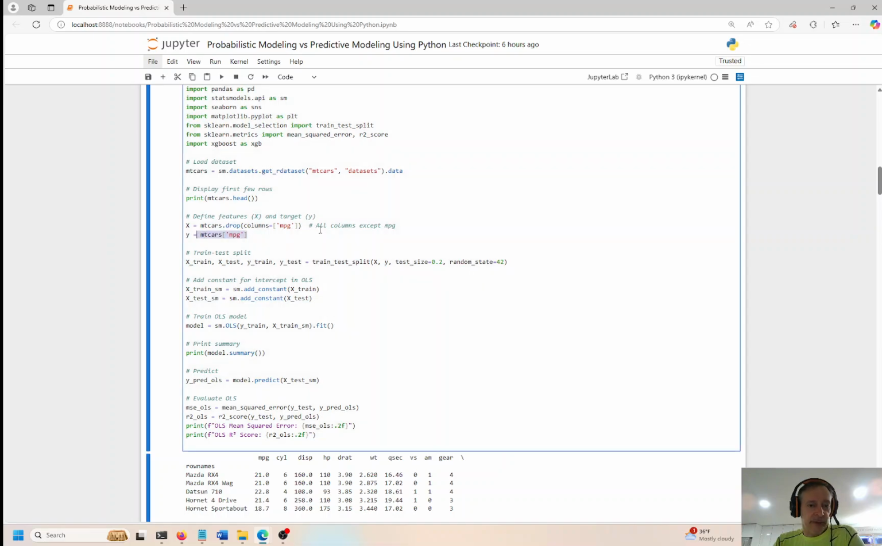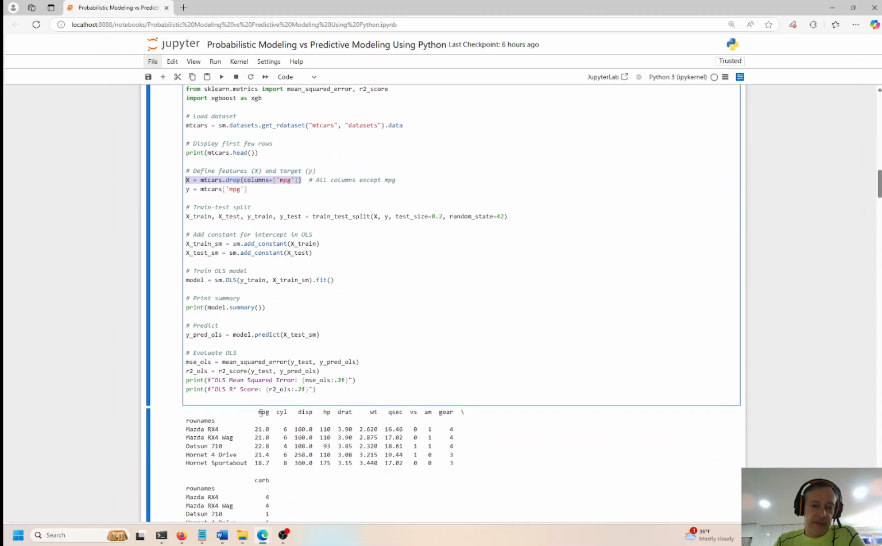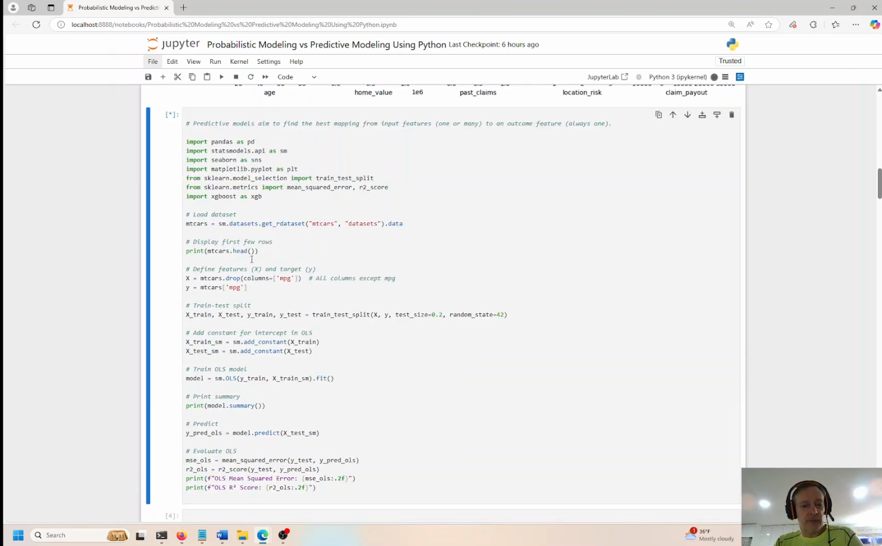This is the target variable, based on these independent variables, which is everything else except for miles per gallon. If you look here, you'll see these are the features of the car. We're trying to predict miles per gallon. So we drop the MPG feature and assign that to the target, right? So when we run this, this is an ordinary least squared model.